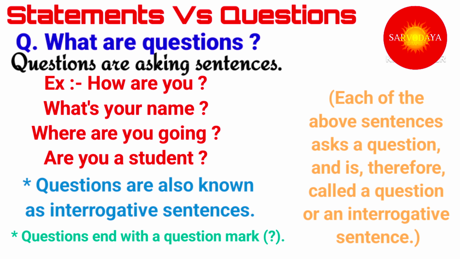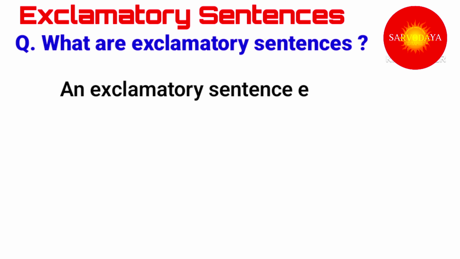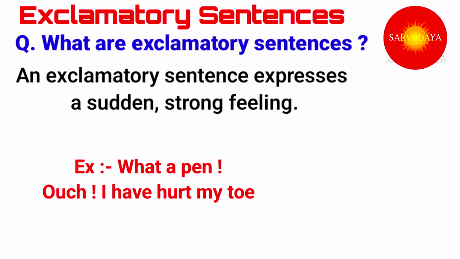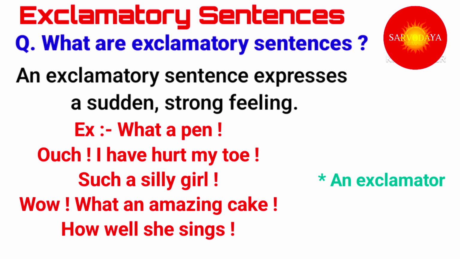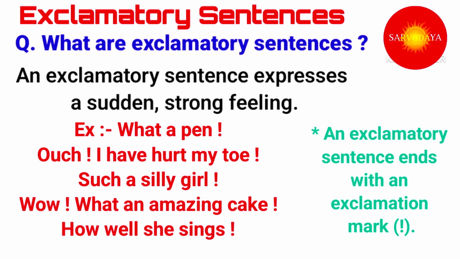Now we have another kind of sentences, exclamatory sentences. Now what are exclamatory sentences? An exclamatory sentence expresses a sudden strong feeling. Like, what a pain! Ouch, I have hurt my toe! Such a silly girl! Wow, what an amazing cake! How well she sings! Now we must remember one thing, an exclamatory sentence ends with an exclamation mark.